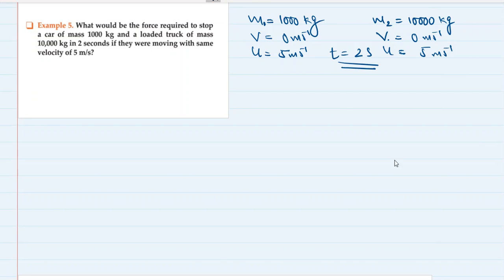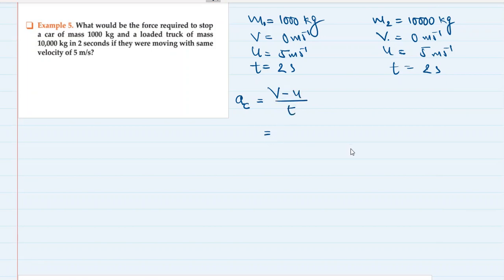Okay, so let's find what is the force required. I will just make one small change. Here I'm going to write time as 2 seconds because we have to stop them in 2 seconds, and here also 2 seconds. So what would be the acceleration required to stop the car? Acceleration of the car is v minus u upon t, the standard formula of acceleration.